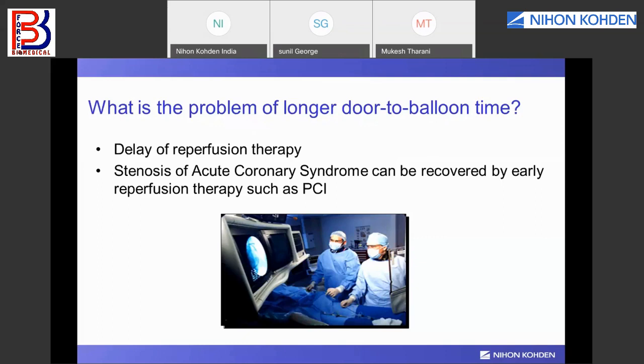To reduce the time to open those arteries, so the patient may not die, and to reduce the myocardial ischemia time, the patient should be taken to the cath lab urgently and recovered by using PCI. PCI stands for percutaneous coronary intervention. Angioplasty or angiography: those blocked arteries are opened by ballooning or by putting a stent in between.